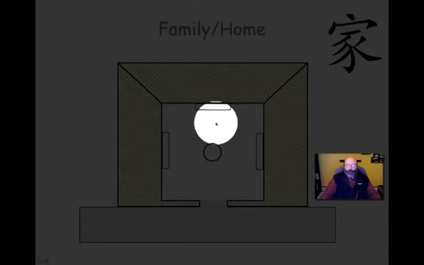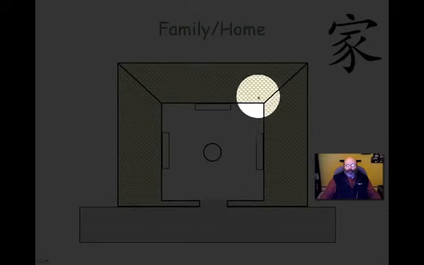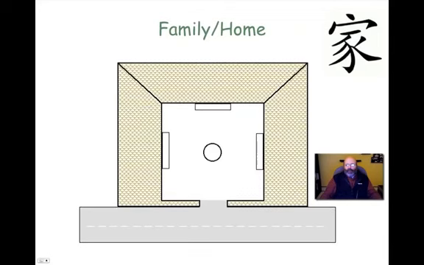There would be an open courtyard, and then the house would surround this courtyard. And families that were well off would have multiple courtyards and much larger houses. But this might be a small, typical sort of Chinese-style home that you would have found, let's say, in the Song Dynasty. This also would have been their jia. It's where their family lived and their home.